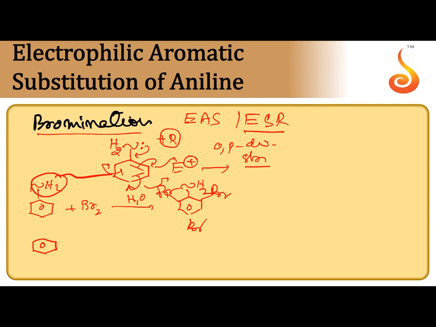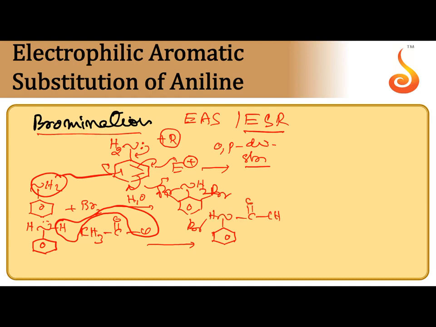First, the ring activating nature of the NH2 group is decreased by acylation. When it is reacted with acetyl chloride in the presence of pyridine, H and Cl both are removed and COCH3 is attached to the NH. Because COCH3 is an electron withdrawing group, the electron donating nature of NH is decreased. Now this is subjected to bromination in the presence of acetic acid.